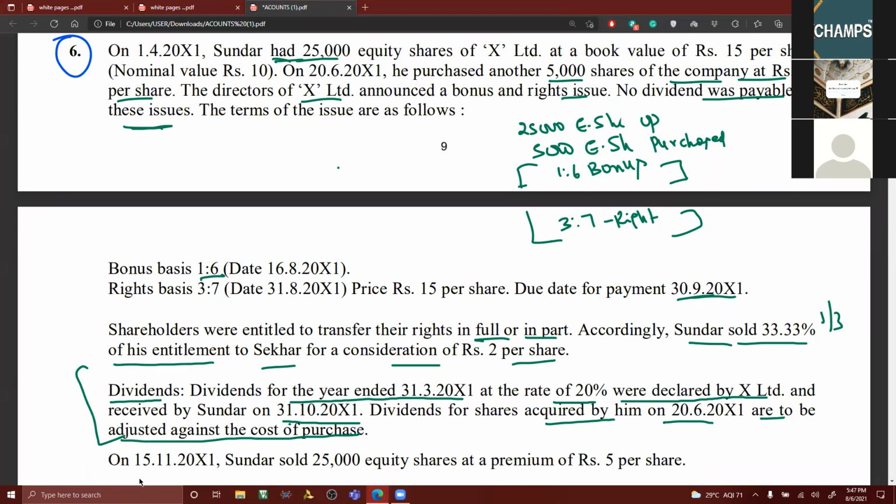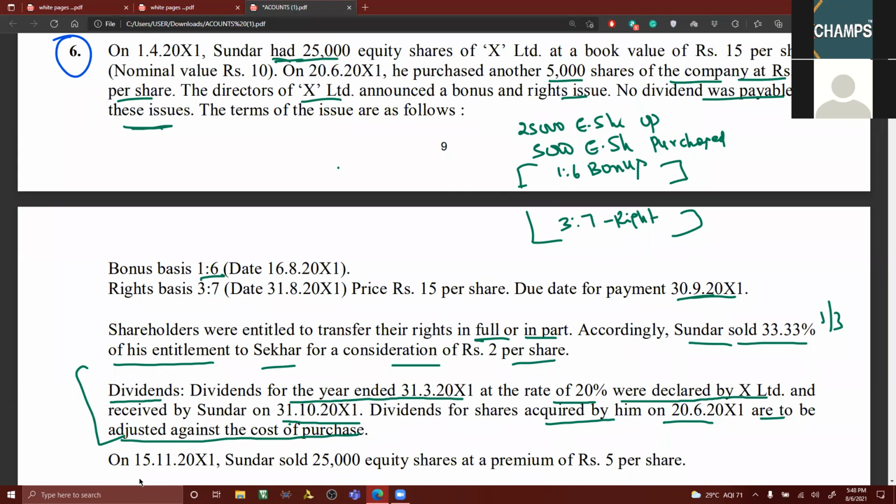Is it called up capital or paid up capital? So paid up. Very good. Dividend is to be calculated on paid up capital. So here 10 rupees per share.